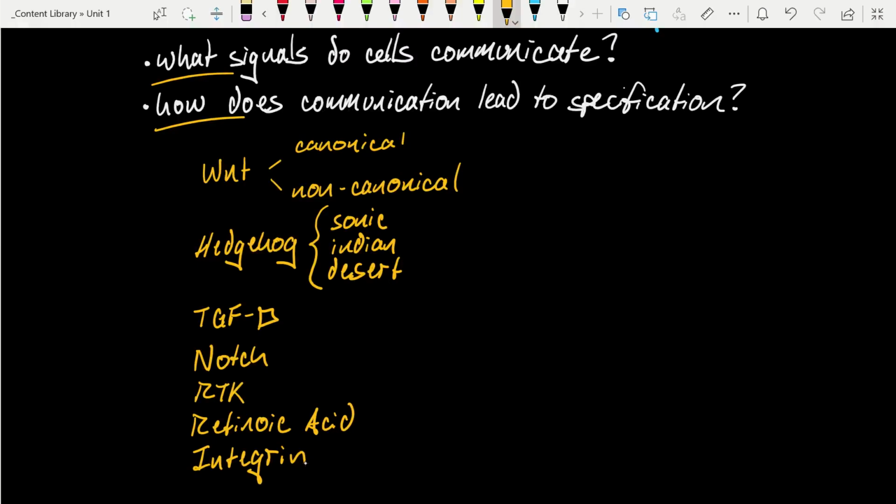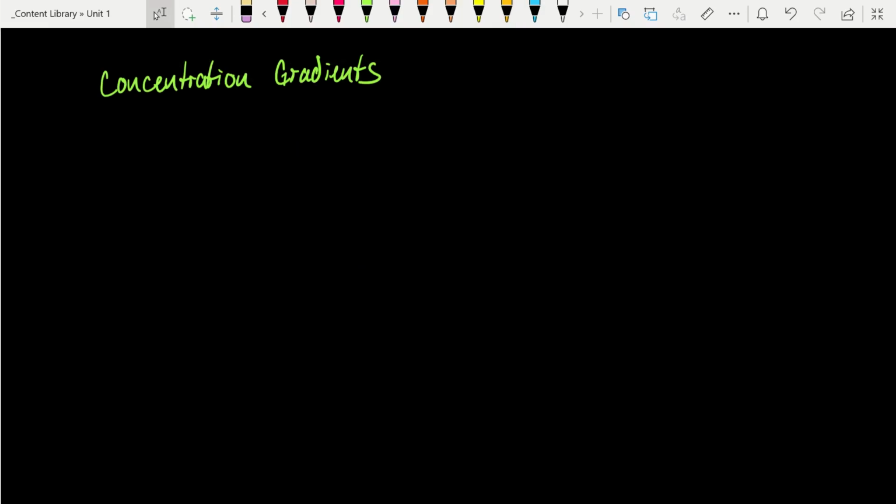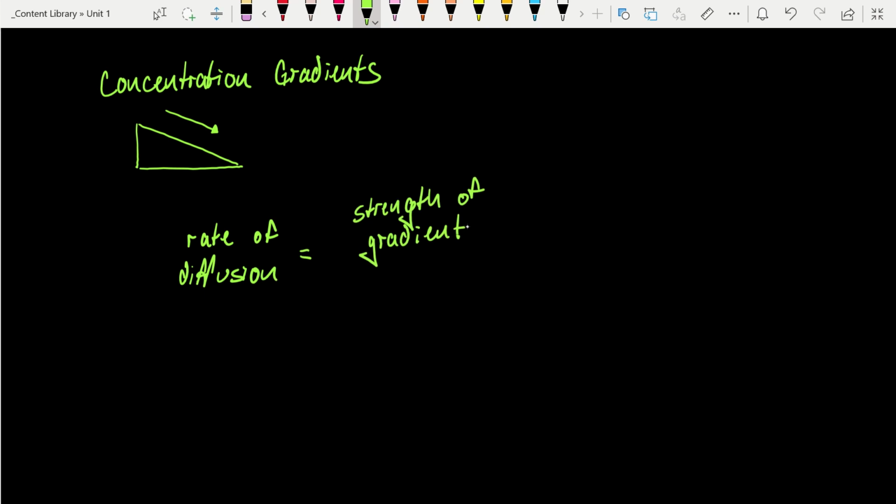The first, which we introduced in our previous video, is the importance of concentration gradients, and the idea that the signaling molecules are seldom directional, although there are some cases where they are, but rather they simply diffuse from high to low. This has to do with the stochastic nature of movement and the fact that we can predict a net movement that searches out equilibrium. Now, I do think it's worth noting that according to Fick's law of diffusion, the rate of diffusion, if we were to draw this out in some sort of mathematical equation, is going to be directly proportional to the strength of the gradient. In other words, the steepness of the slope, right? This is the difference in concentration across a certain distance. With the steeper the gradient, the higher the rate of diffusion.